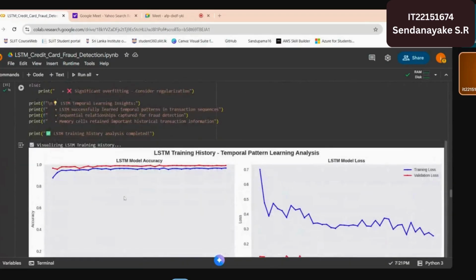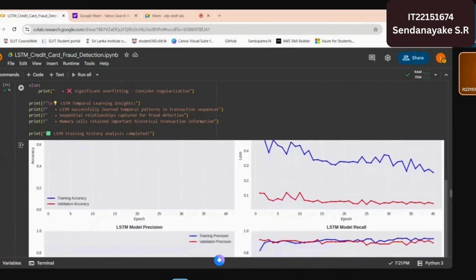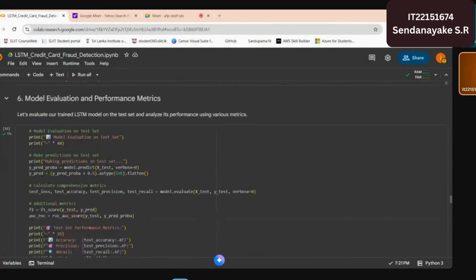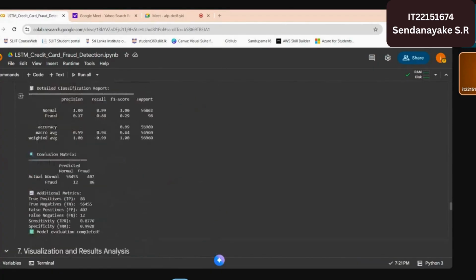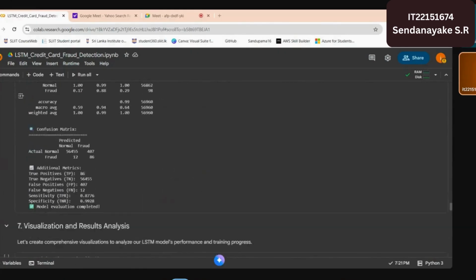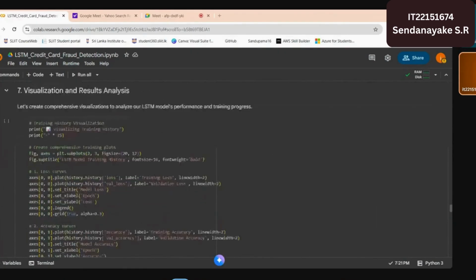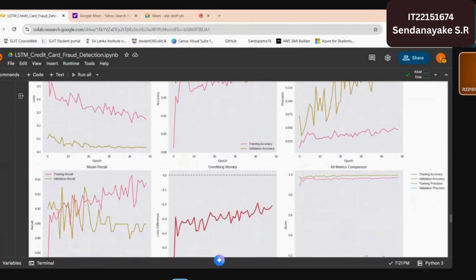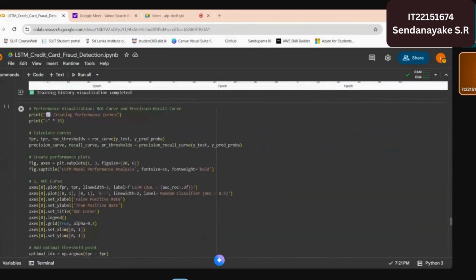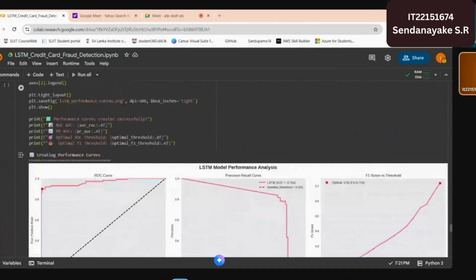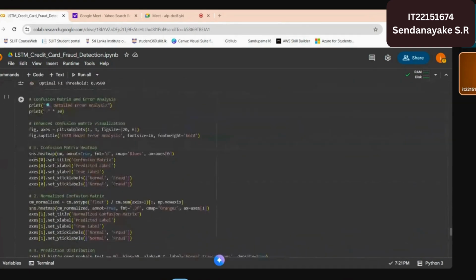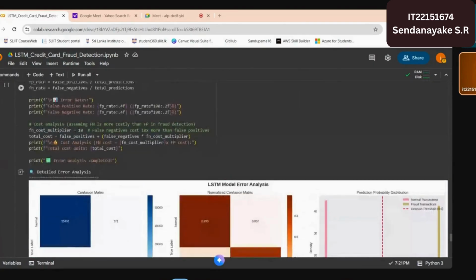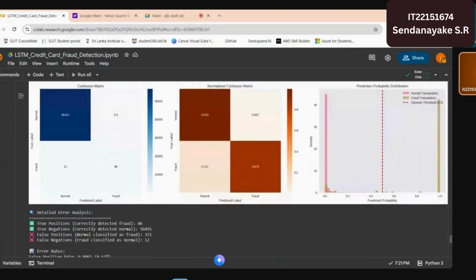It's showing the LSTM model accuracy and model loss like this. Also, this is model evaluation and performance metrics. Finally, visualization and result analysis. This is showing model accuracy, model loss, model precision, recall and overfitting monitor. These are the performance curves. Also, this is the error analysis metrics. That's all.